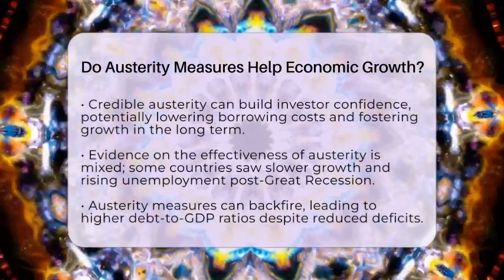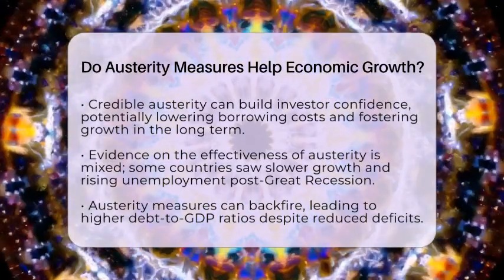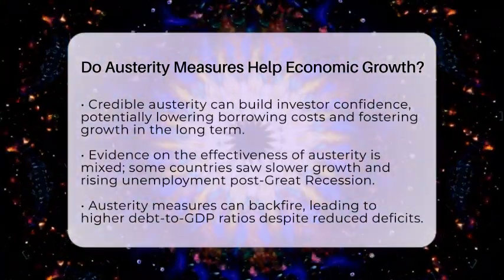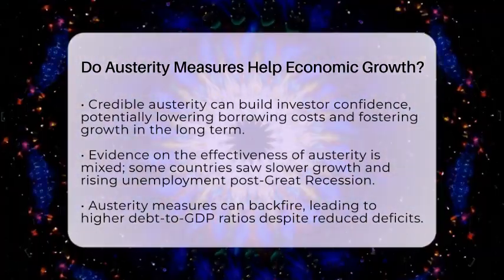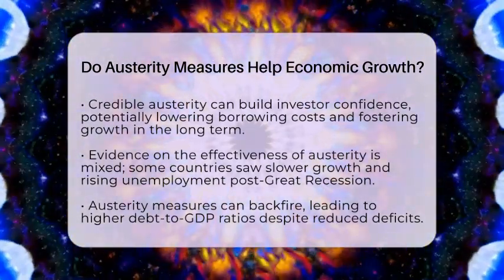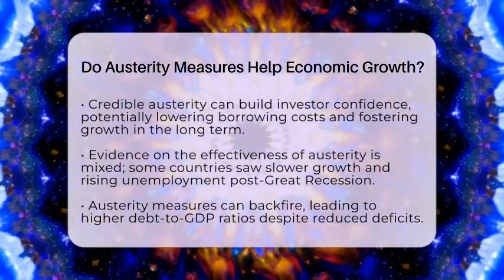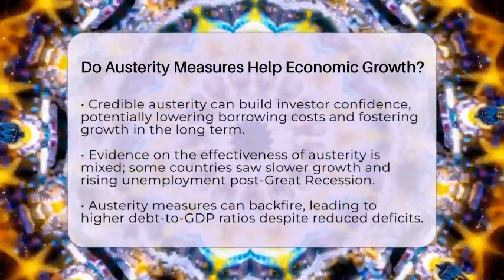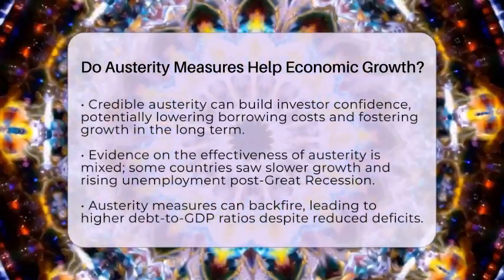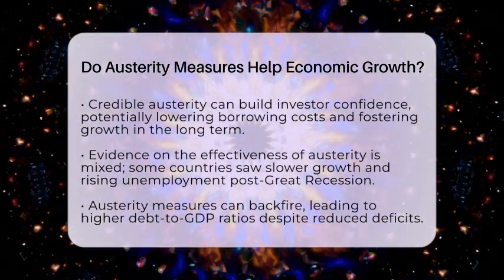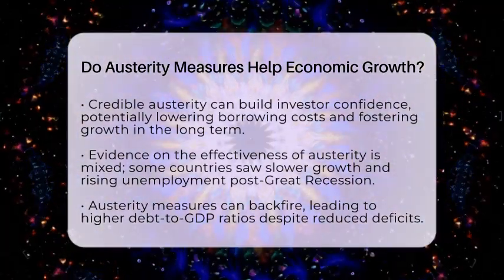The evidence on austerity's effectiveness is mixed. After the Great Recession, many countries that adopted austerity measures saw slower economic growth and rising unemployment. Interestingly, some even experienced higher debt-to-gross domestic product ratios despite reducing deficits. This suggests that austerity can backfire if it hampers growth enough to worsen the debt burden relative to the economy's size. The overall impact of austerity on economic growth also hinges on the fiscal multiplier.